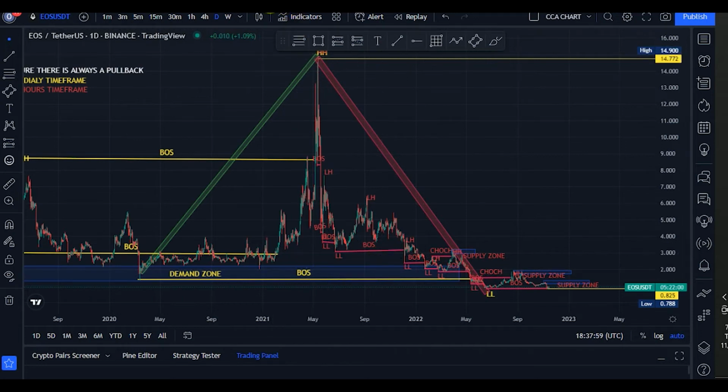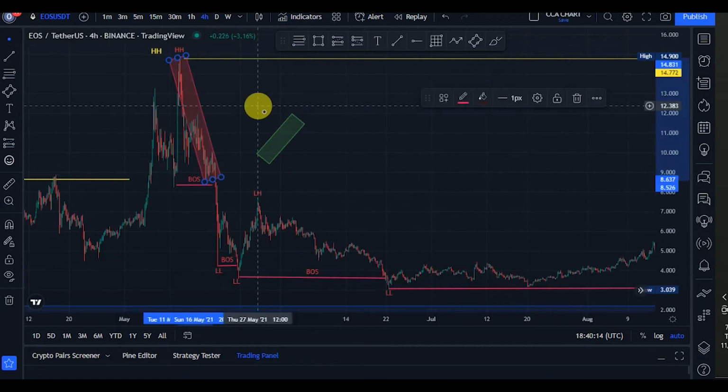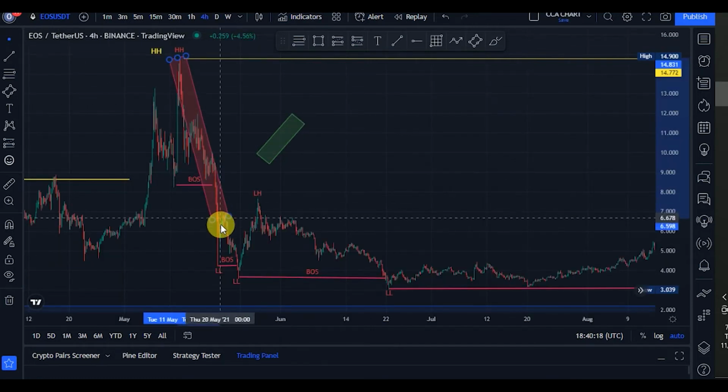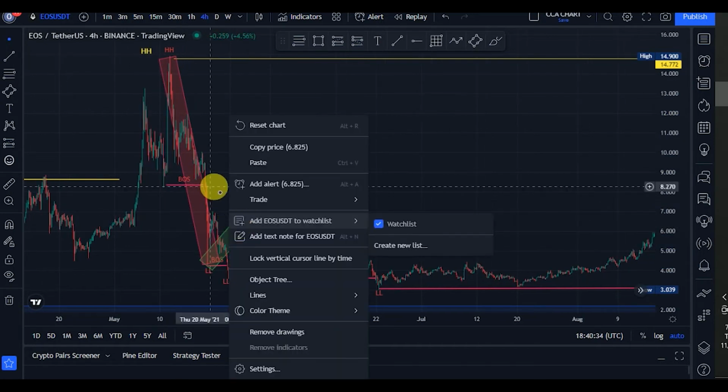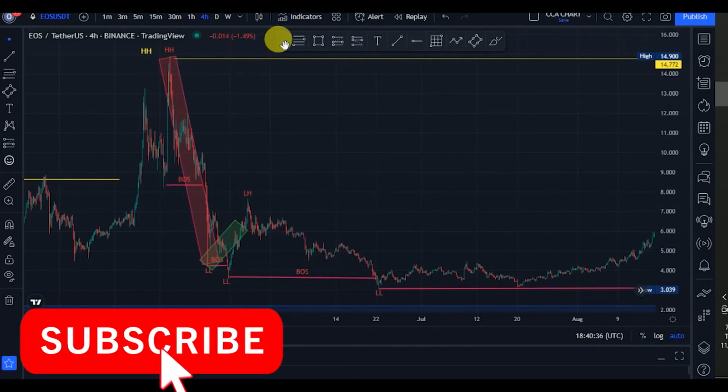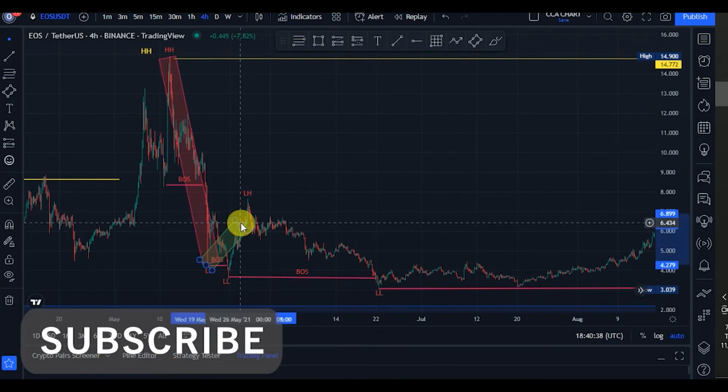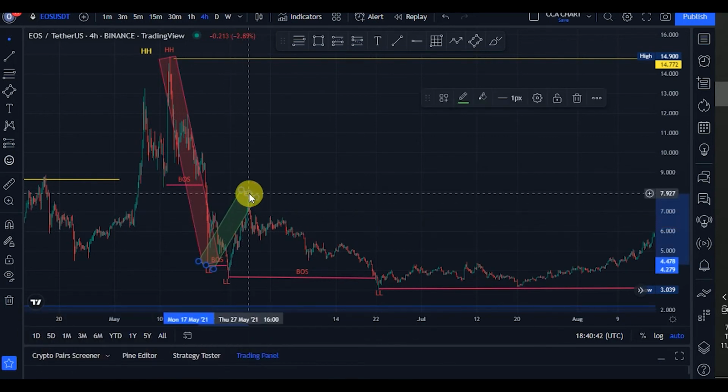So guys, on our lower time frame, what do we see? We see price broke structure to the downside, telling us that the bears are in control of the market. We expected a pullback, sure, a pullback to the upside, to this point. Then guys, after a pullback, as long as this lower high is not taken out, what do you expect? We're expecting another break of structure to the downside, and sure, we saw it. Break of structure again to the downside.